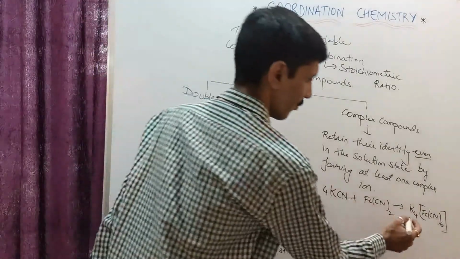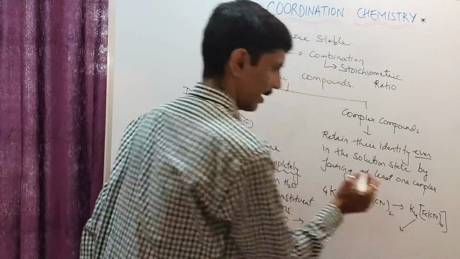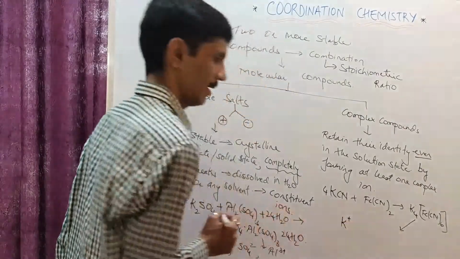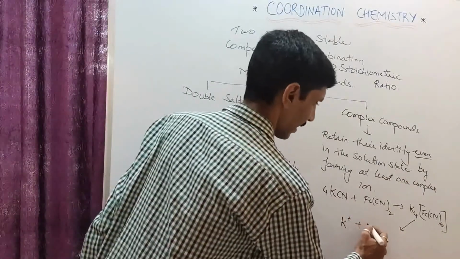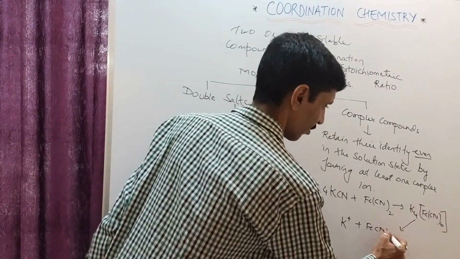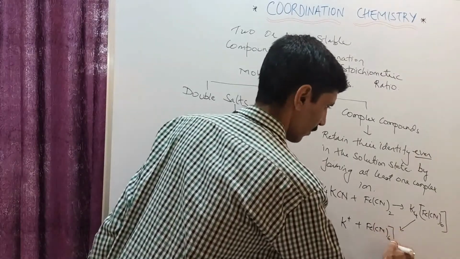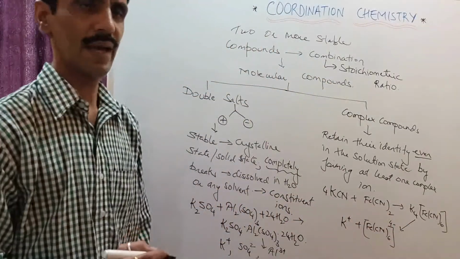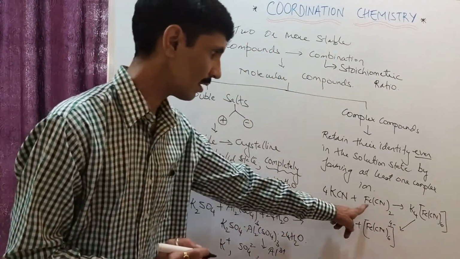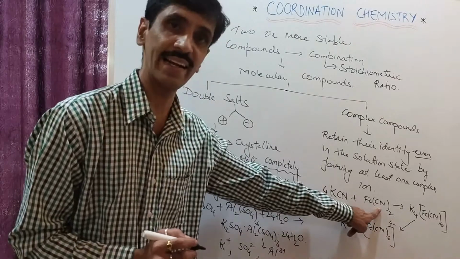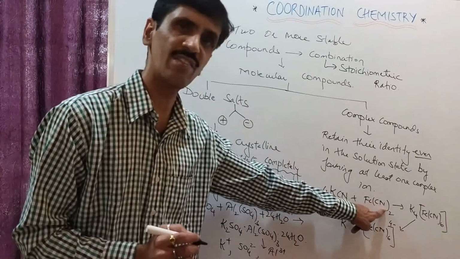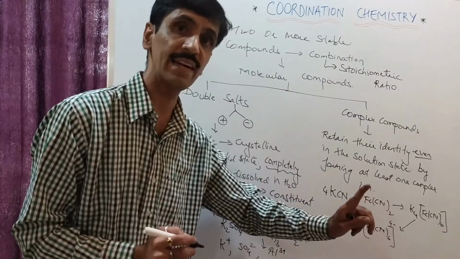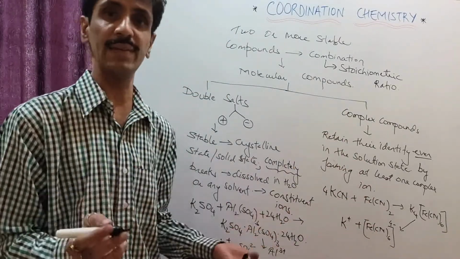Okay. Now, when I dissolve this in an appropriate solvent, तो मुझे क्या मिलता है? पोटेशियम आयन, which is a simple ion. लेकिन उसके साथ साथ मुझे मिलता है Fe(CN)6 4 minus, which has an altogether different property as compared to the Fe ions as well as cyanide ions. यहाँ पर Fe(CN)2 है. Okay, so अगर मैं इसको और ब्रेक करूंगा तो मुझे मिलना क्या चाहिए था? फेरस आयंस एंड साइनाइड आयंस, लेकिन नहीं मिलता मुझे.